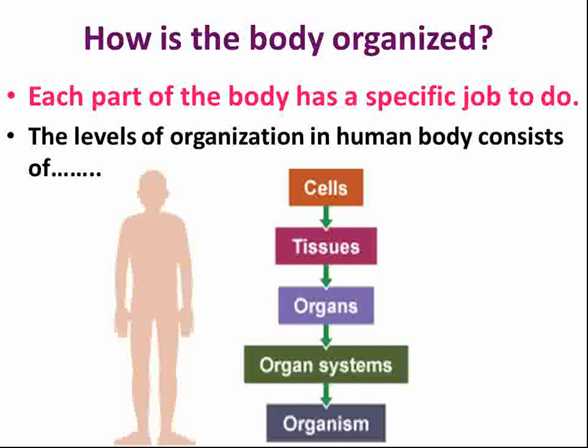Each part of the body has a specific job to do. Each part of the body has a specific function. So how is the level of organization in the human body, means how is the body organized in us. You can see from here also, cells, which are called the tiny units, form tissues, they form organs, they form organ systems, and organ systems form an organism. So in this way the body is organized.